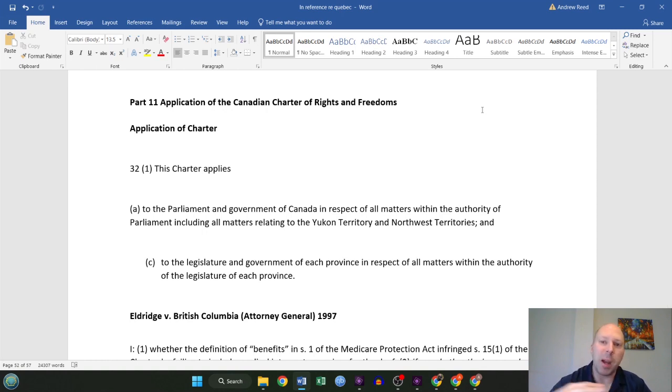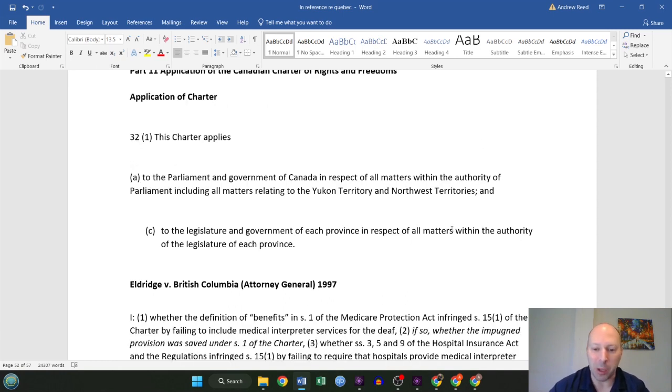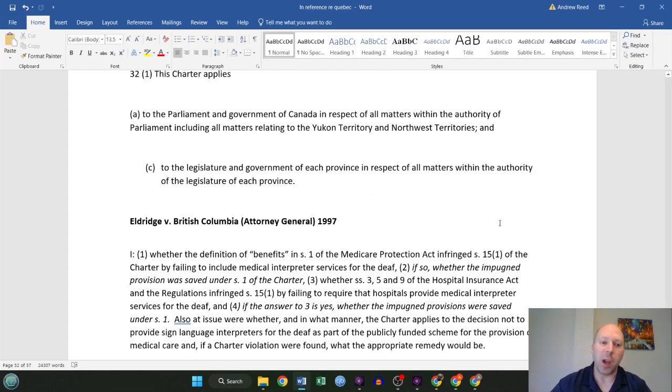A lot of background is given to us in Eldridge versus British Columbia. Now this case also goes through a Section 15 analysis as well, which is equality, which I have included in here as well. So I'll share that with you, even though that's not in this part of the syllabus yet. But I just felt that actual analysis may be very useful for certain questions, at least for me, in the exam itself.